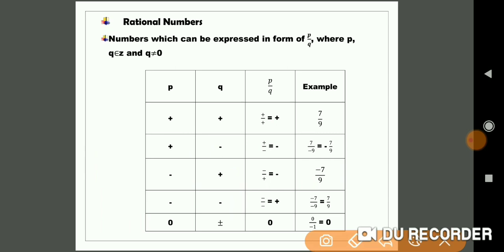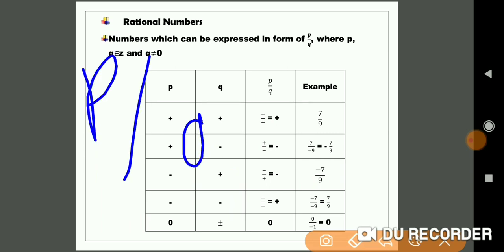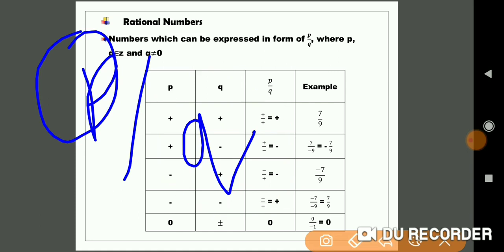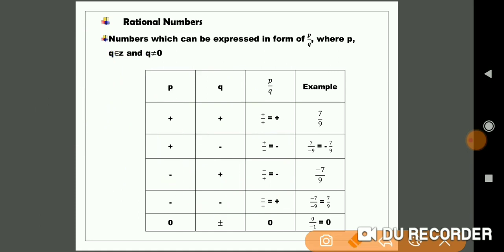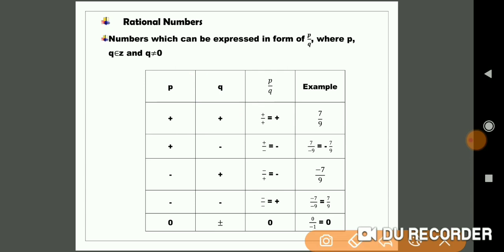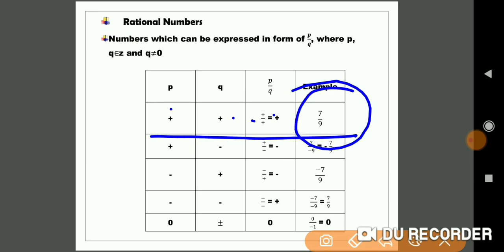So here p by q has two parts, that is numerator and denominator, ಅಂಶ ಮತ್ತು ಛೇದ. So let us see the examples now. This is the numerator, this is the denominator, which can be written as p by q. Let us now see examples of rational numbers: when the numerator is plus and the denominator is plus, the result of p by q will be plus by plus, which is equal to plus, and the example is 7 by 9.